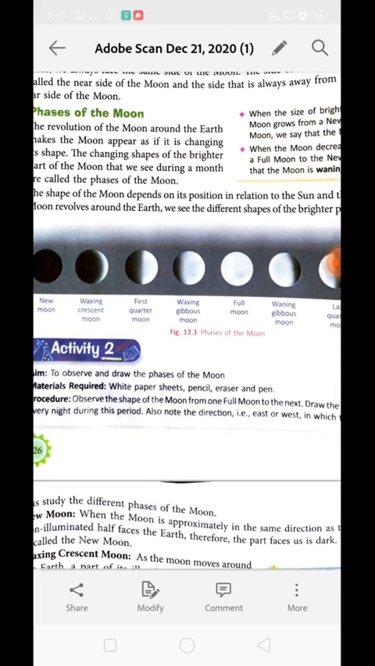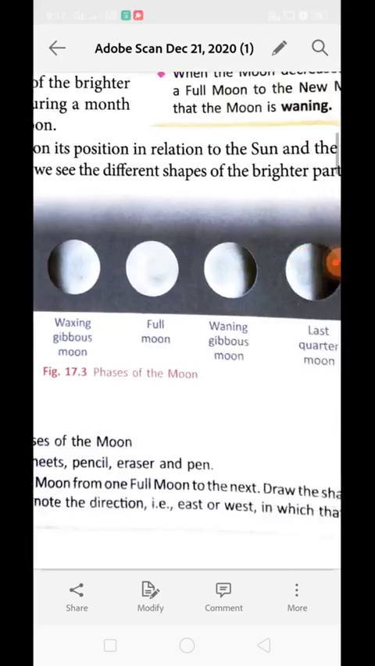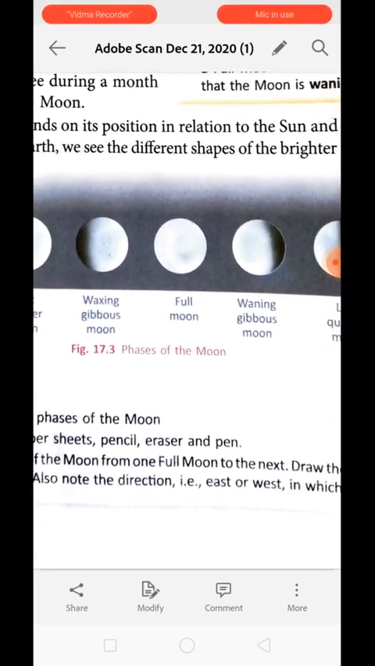The revolution of the moon around the earth makes the moon appear as if it is changing its shape. Because, as we have learned, we only receive the reflected light from the moon. Whatever part of the reflected light we receive, we are able to see only that shape. Because of this, the moon appears to have changed its shape. It appears to have a different shape every day of the month. The changing shape of the brighter part of the moon that we see during the month is called the phases of the moon.